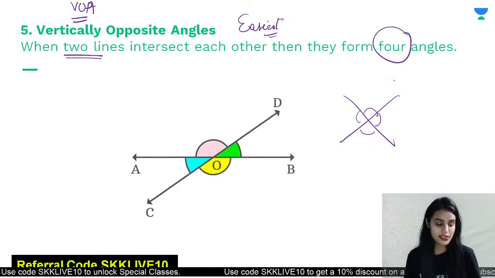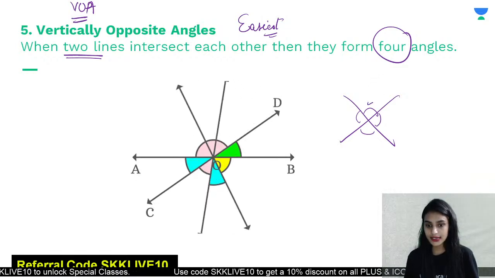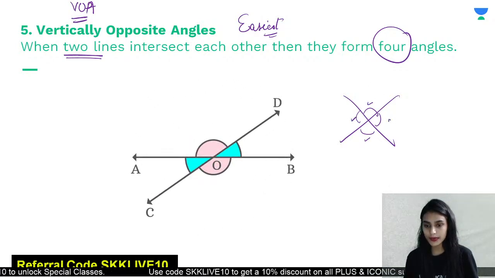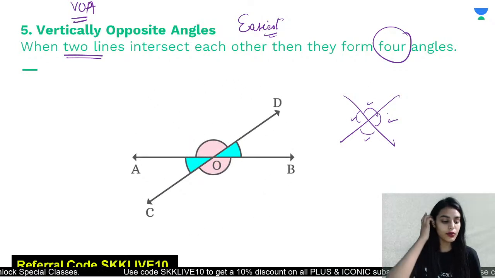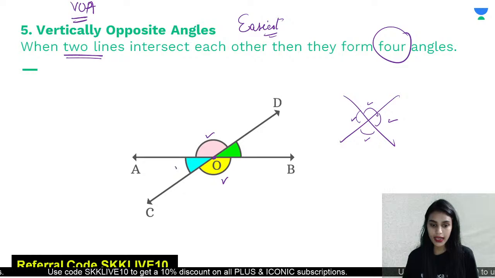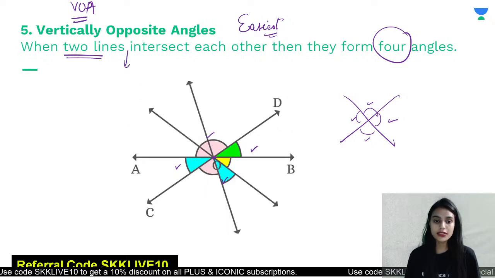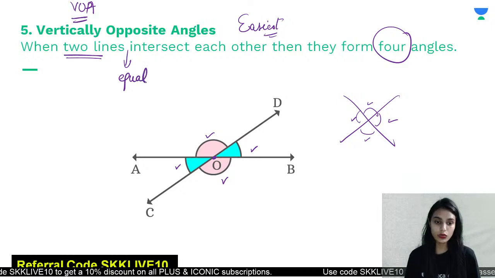So in this, we are getting two pairs of opposite angles. This is opposite to this one and this is opposite to this one. You can look at the picture, you can look at this small video. So we have got this angle equal to this one and this angle equal to this one. So class, vertically opposite angles are always equal.